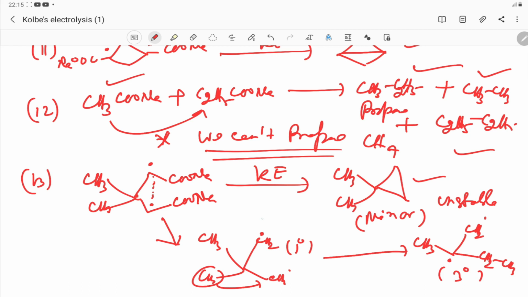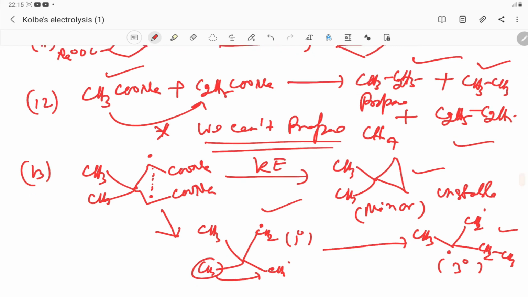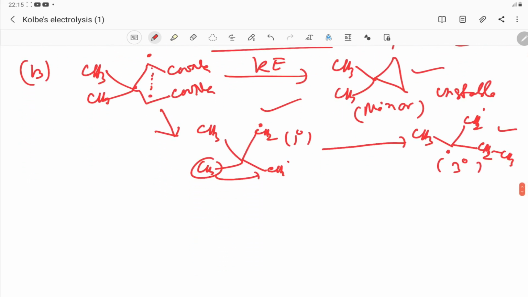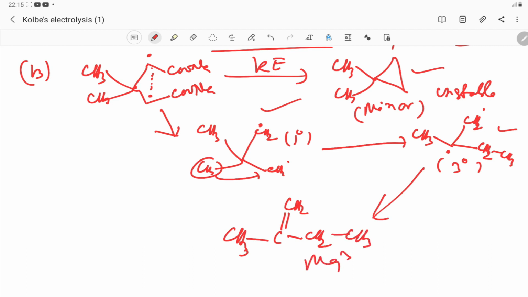We have taken primary, due to rearrangement converted to tertiary free radical. This free radical combined forming a pi bond. So the result will be CH3 C double bond CH2, then CH2 CH3. This is the major product.